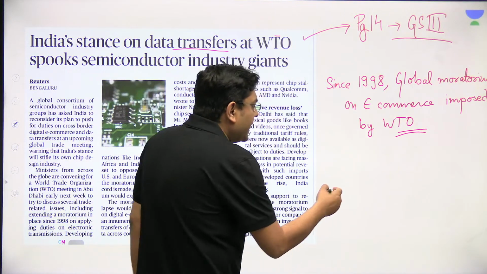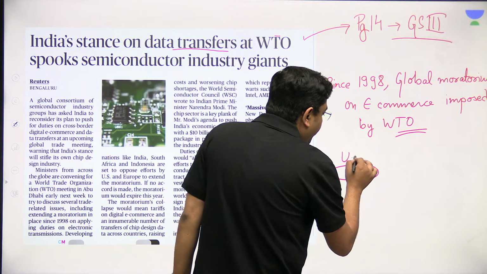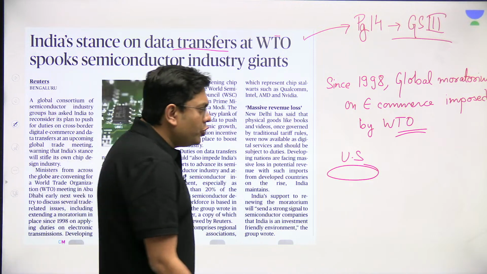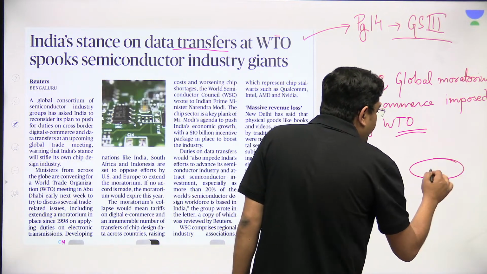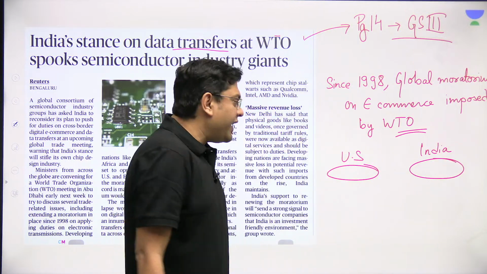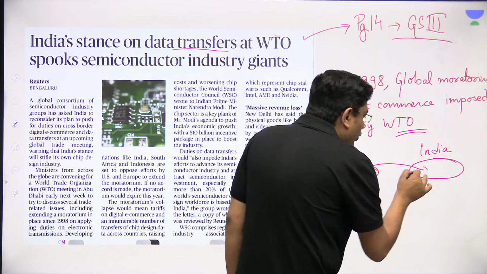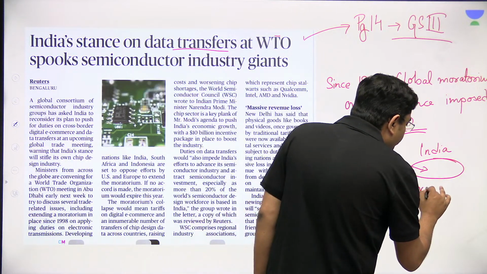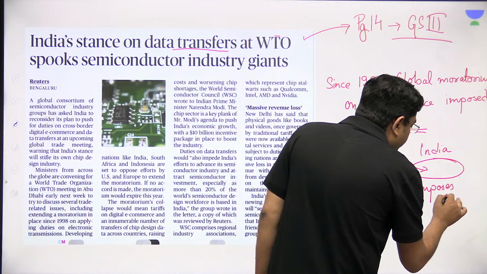So let's suppose a country like US. If US is exporting any good to India, India will impose tax on it, isn't it?